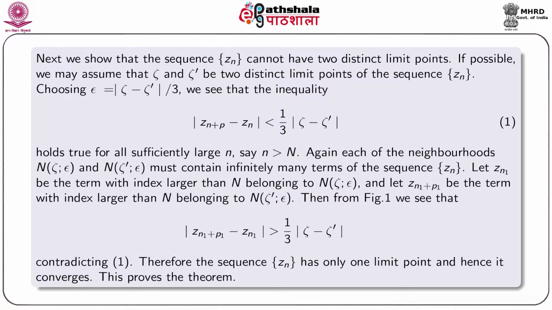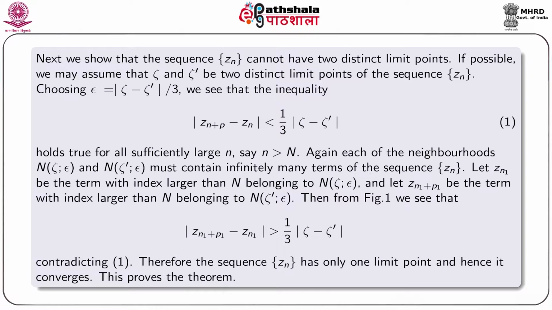Next, we show that the sequence z_n cannot have two distinct limit points. If possible, we may assume zeta and zeta dashed are two distinct limit points of the sequence z_n.